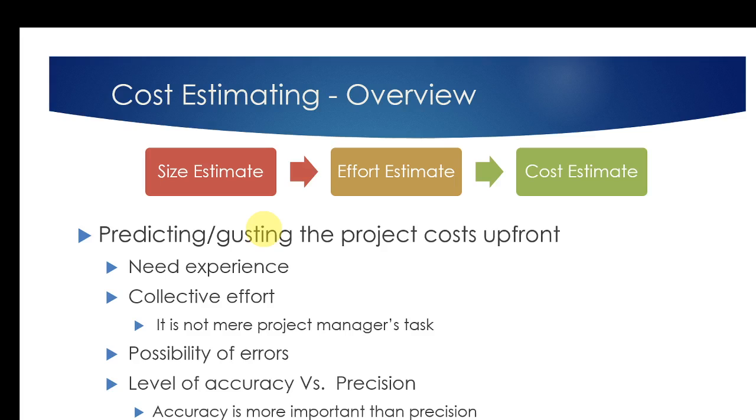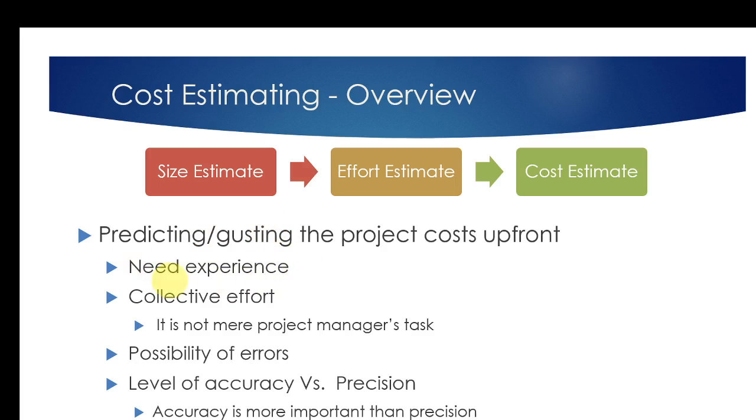But when it comes to software development, a lot of uncertainty is involved, and we are working on a conceptual thing, not a physical thing. So whether it is size estimation, effort estimation, or cost estimation, it is going to be really tough. In order to tackle that, we have to look at a few aspects.